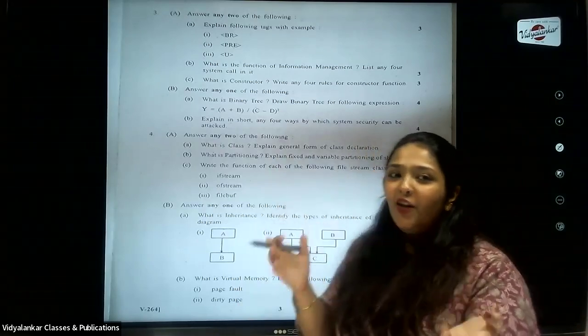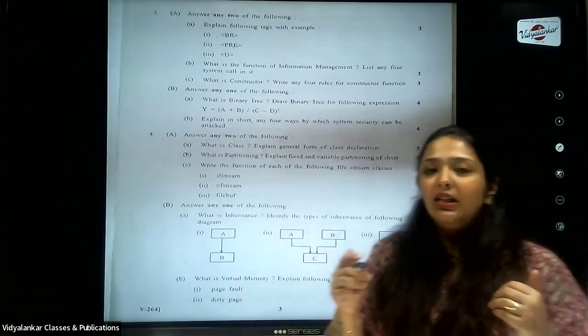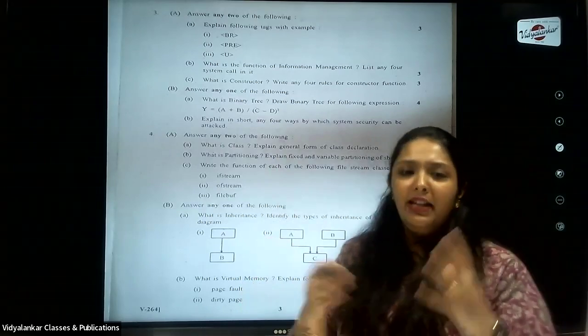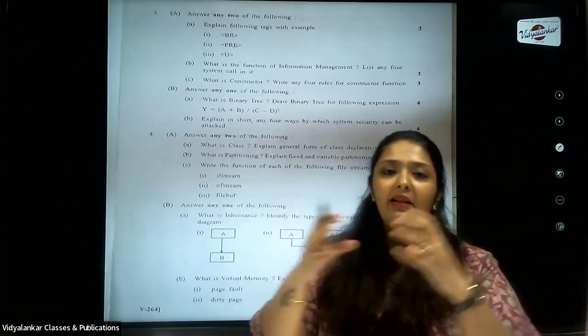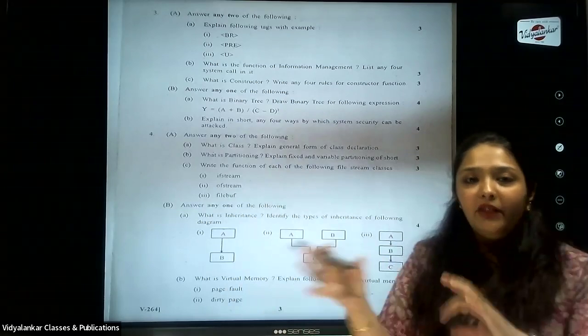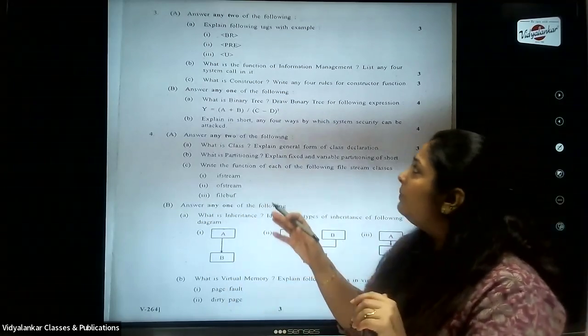So system calls we already discussed at the start of the session, that information management, so create a directory, create a file, read a file, read and write a directory, or read and write a file, etc. So these system calls you have to keep in mind.